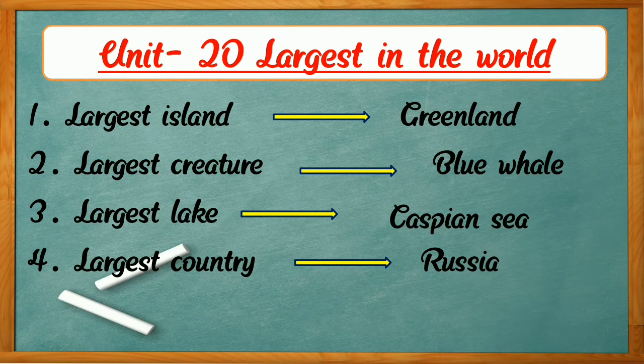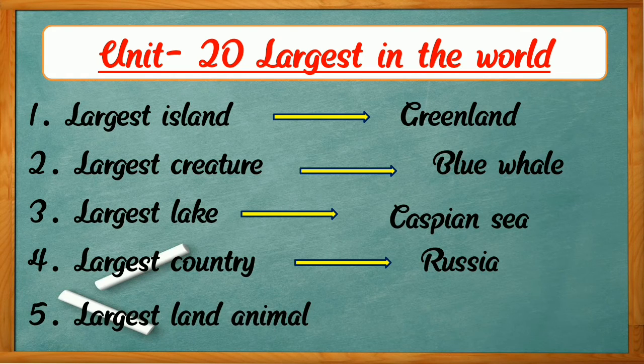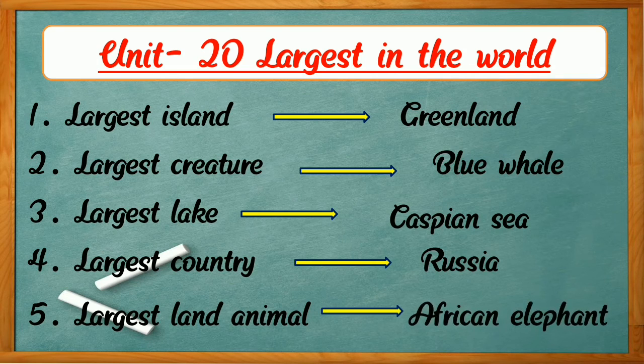Very good. Now, number 5, the largest land animal. So, which is the largest land animal's name? Yes, it's the African elephant. So, the African elephant is the largest land animal in the world. So, children, you all understand about the largest island, largest creature, largest lake, largest country, and the largest land animal.